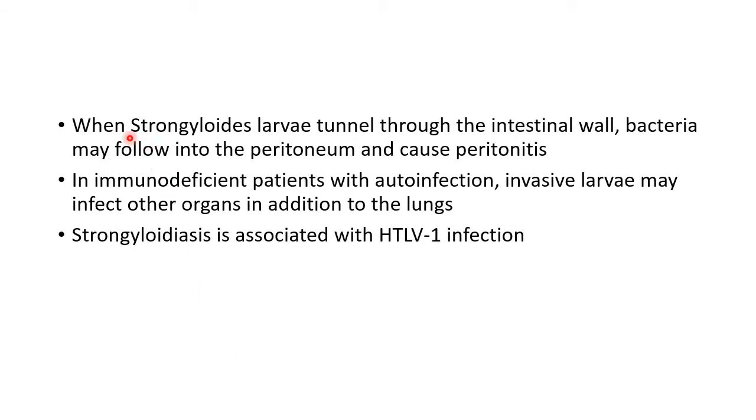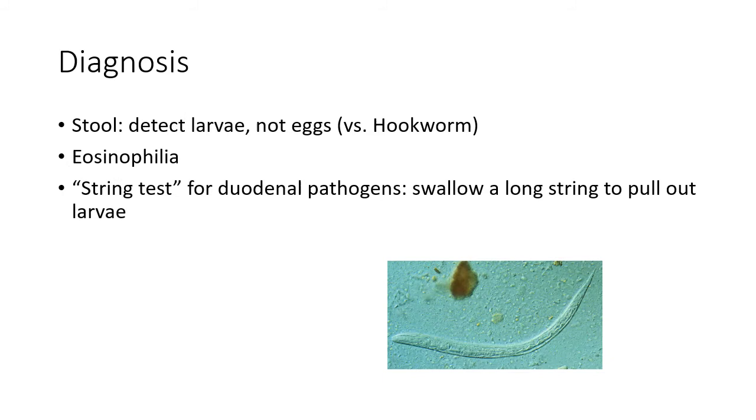Some additional points to remember regarding the pathogenesis of strongyloides are: when strongyloides larvae tunnel through the intestinal wall, bacteria may follow into the peritoneum and cause peritonitis. In immunodeficient patients with autoinfection, invasive larvae may infect other organs in addition to the lungs. Strongyloidiasis is associated with human T-cell leukemia virus 1 infection.